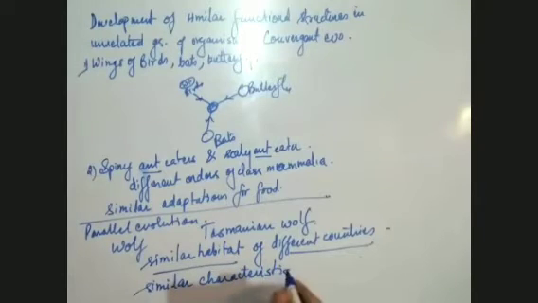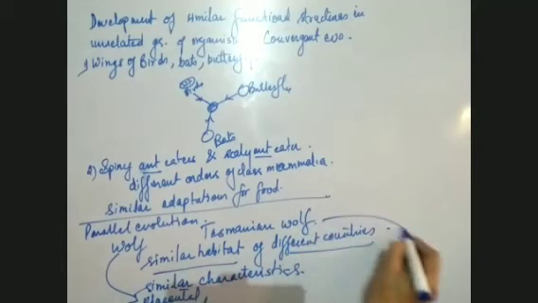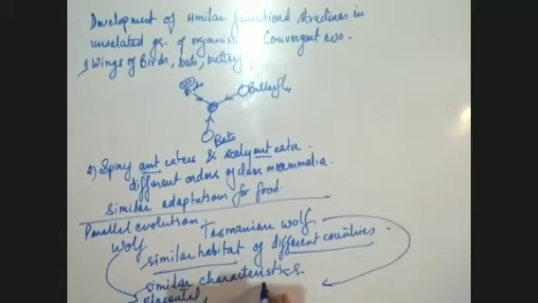This wolf, the simple wolf where I have written, is a placental mammal. It is written in your book also, placental mammal. And another one, this Tasmanian wolf, is an Australian marsupial.